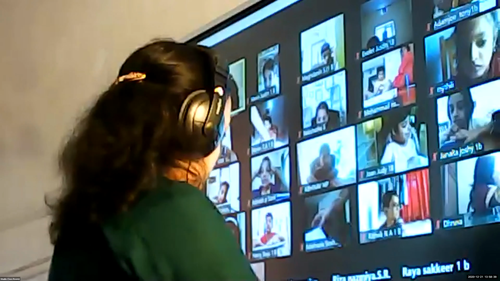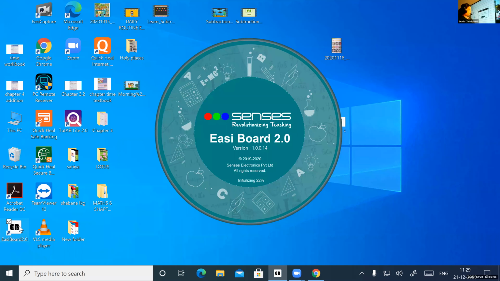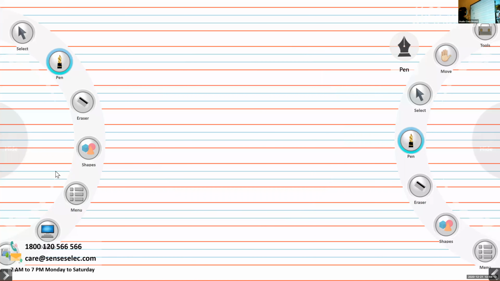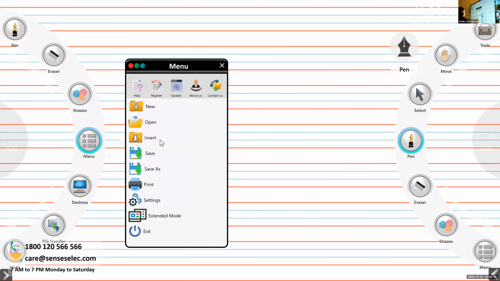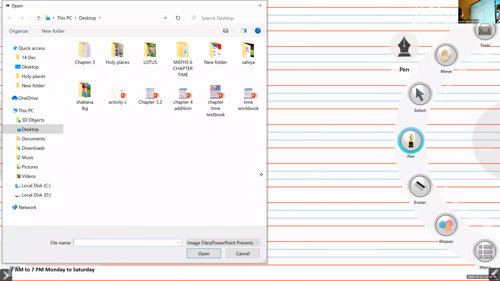So let me share the screen. And while the screen gets loaded, I request everybody to take their grammar workbook. We have already completed all these worksheets, so there is no need for you to write anything now, but we will just be revising the same. The first worksheet that we begin revising with is worksheet number 8. The title of that worksheet is Vowels and Consonants.